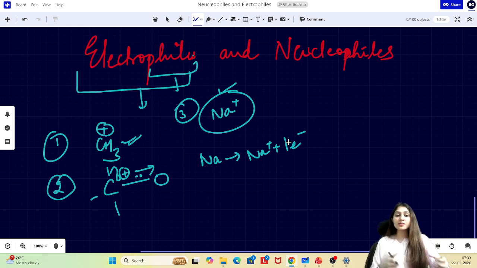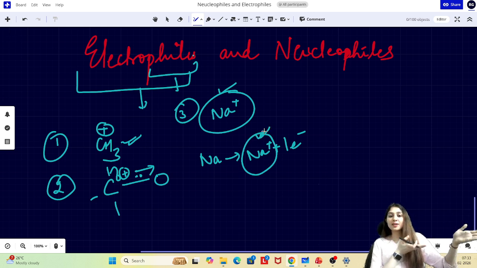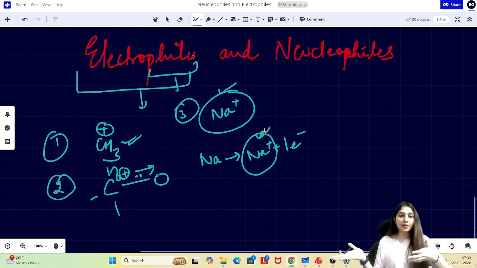Now, if sodium is doing this so aggressively, kicking out its one electron to become Na+, why will it be attracted towards electrons? It too wants to kick out electrons. If it is doing that itself, it will not be attracted towards electrons anymore. So even though Na+ has a positive charge, it is not a species which is in love with electrons or a negatively charged center, because it has given out its electron and become stable now, right? So this is an example where a species, even with a positive charge, is not an electrophile.